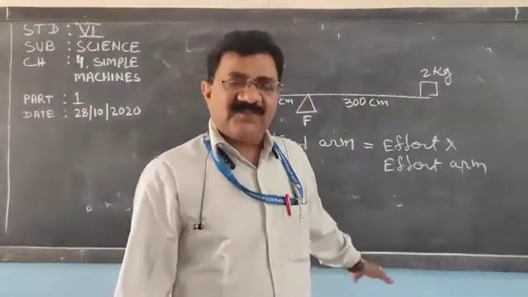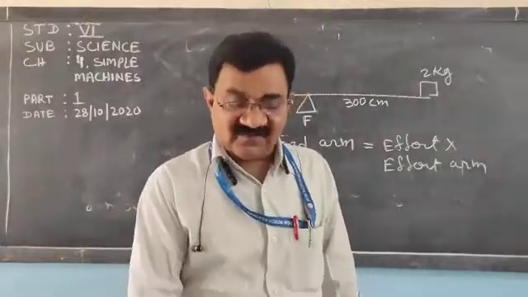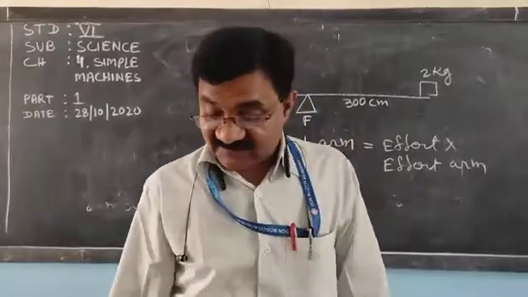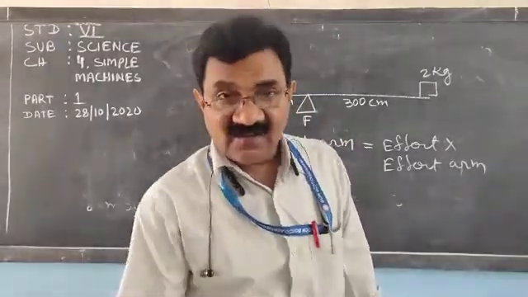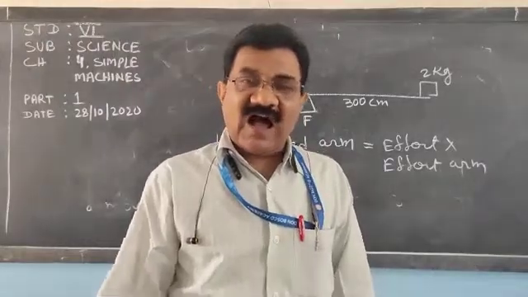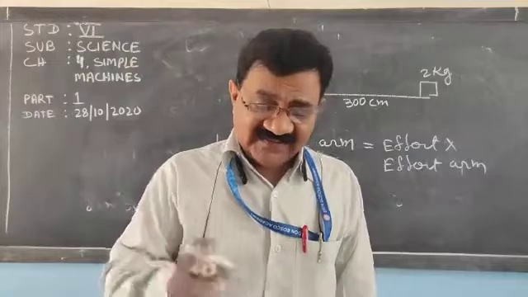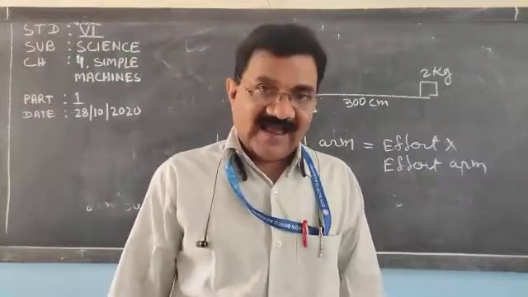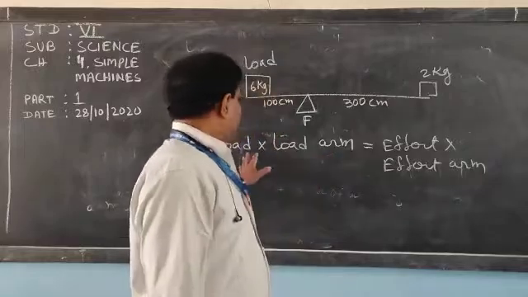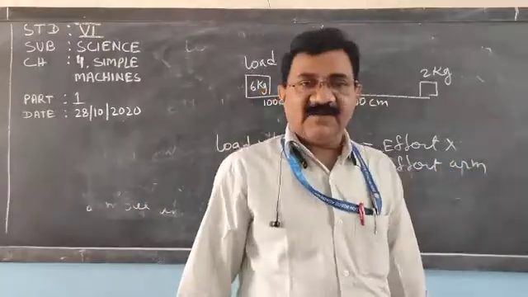So today, up to this much. What have we studied today? We have discussed what a machine is, how many types of machines there are, what a simple machine is, how many types of simple machines there are, what a lever is, and some examples of levers, and we discussed that load into load arm is equal to effort into effort arm.